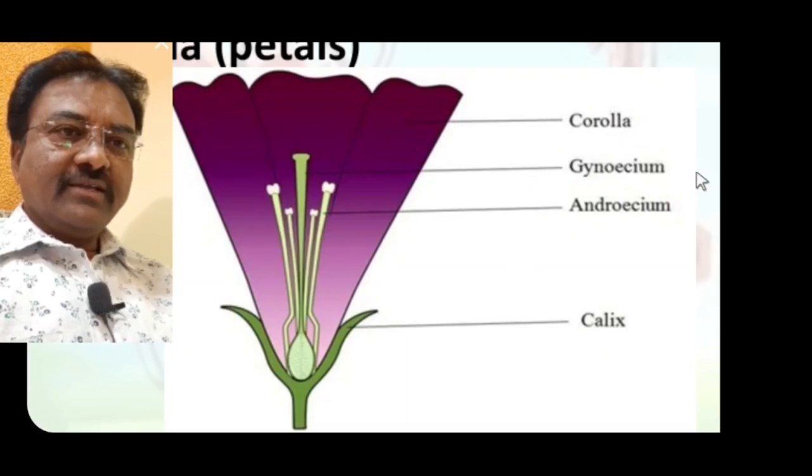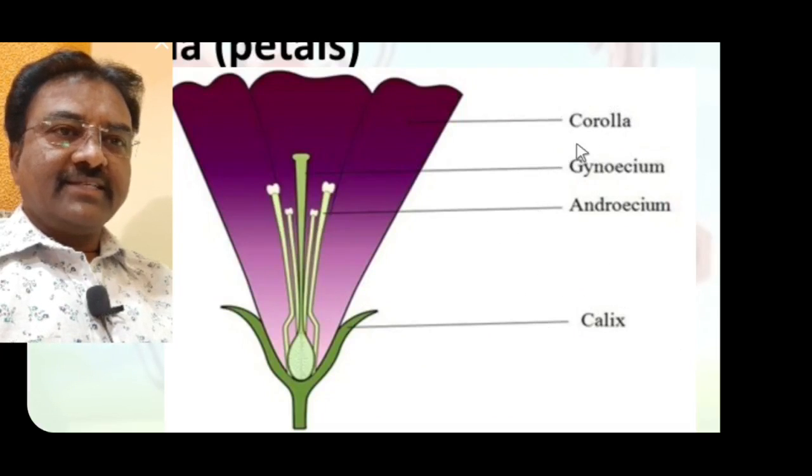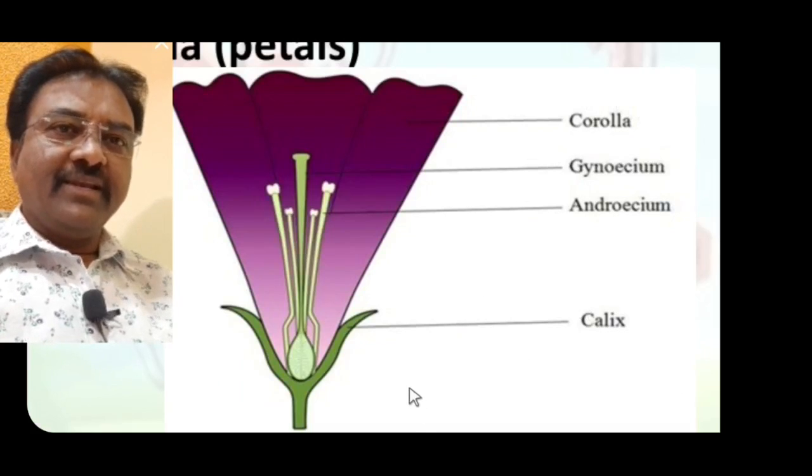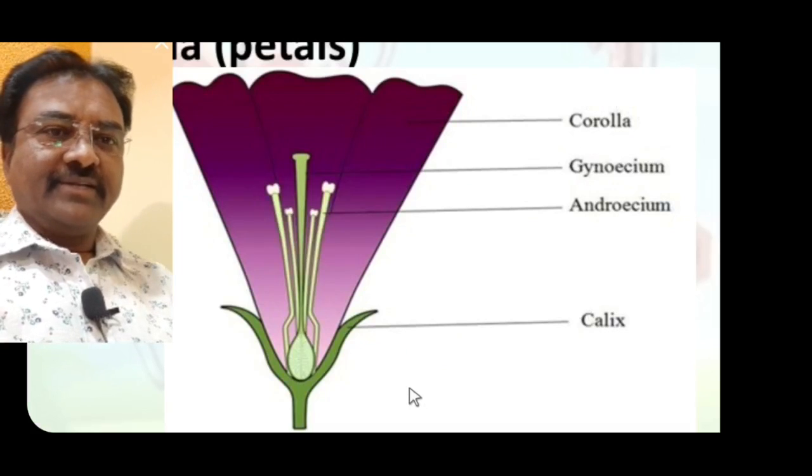Both non-essential floral whorls, calyx and corolla, are not directly involved in sexual reproduction, but they help in sexual reproduction.